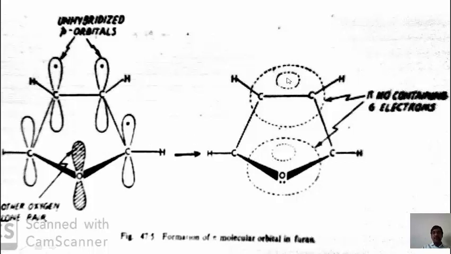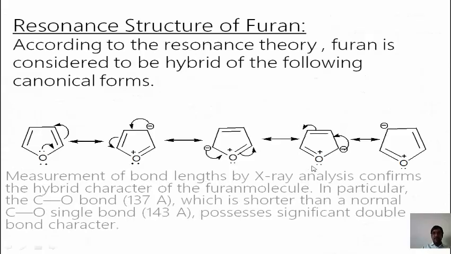Half of the electron cloud revolves on the upper side and half on the lower side. Now we can see the resonance structures of furan. This lone pair carries one positive charge and one negative charge. After breaking of this bond, a positive charge forms. This positive and this negative charge form one double bond. One positive and negative charge combine to form the new bond.